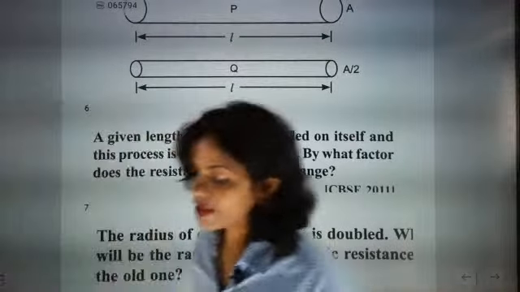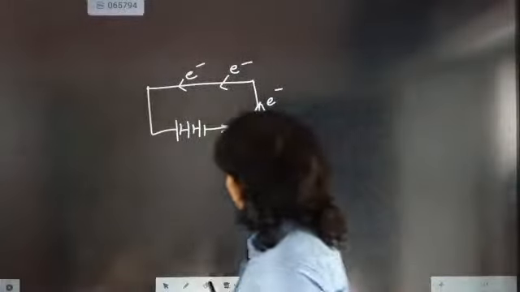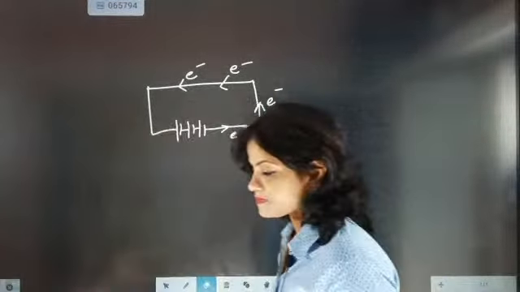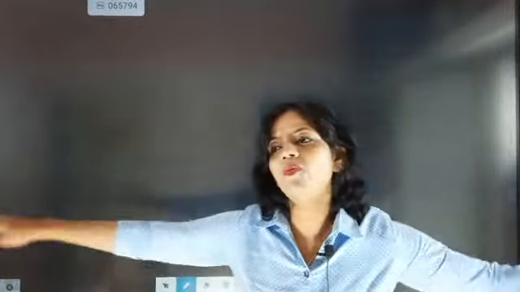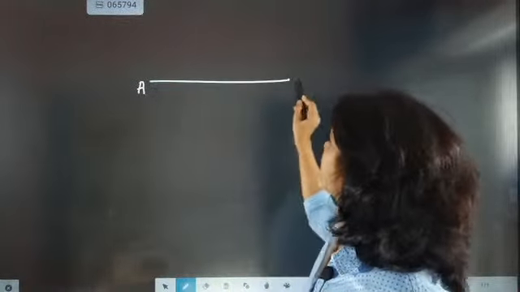Kartika, check one more time. In the evening we have already done this question. Now look here. The wire will double itself. Double means double folding they are talking about. We are not talking about the length of the wire being doubled, that is, we are not talking about stretching the wire. We are just saying that a wire AB will be there.